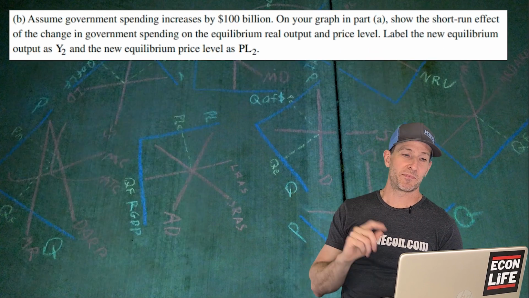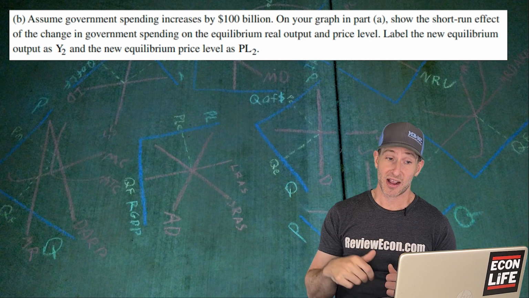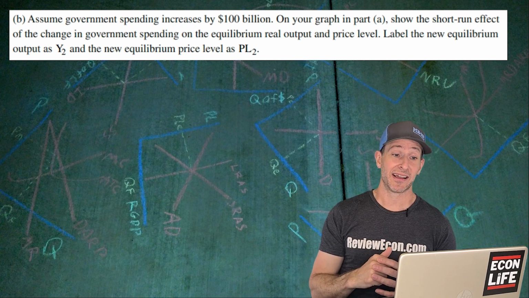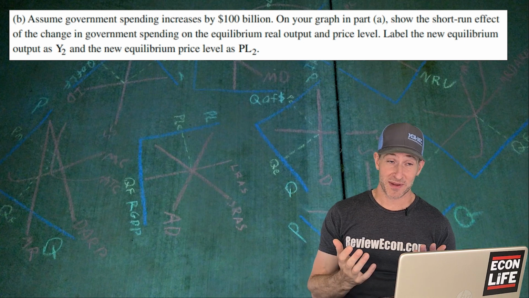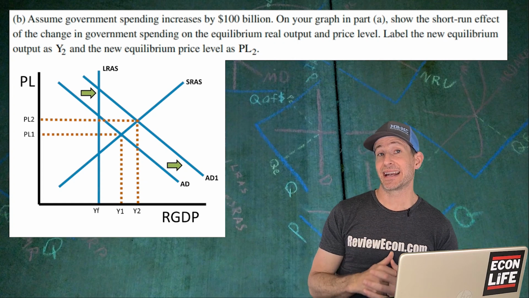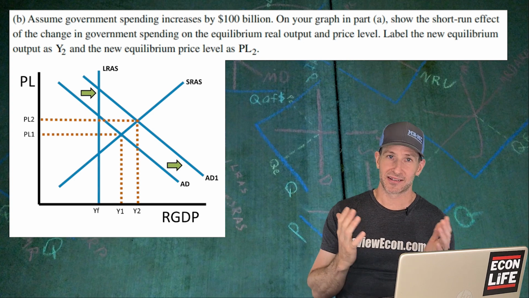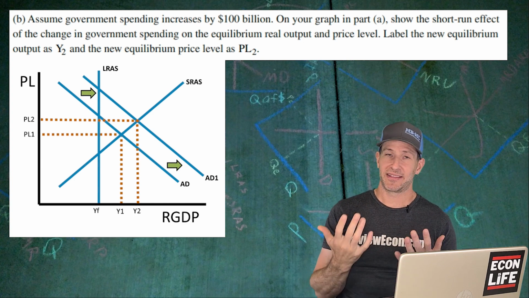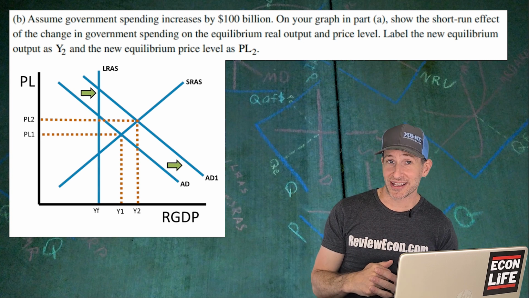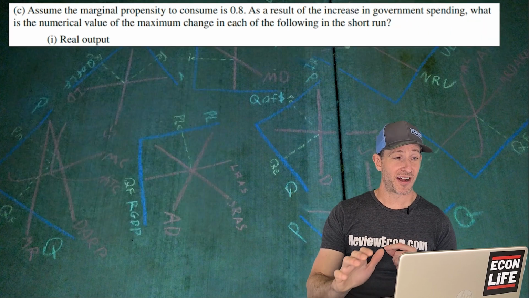Moving on to part B, we're going to assume that the government increases spending by $100 billion. We're going to show the impact on that graph we just drew. So an increase in government spending is actually going to shift that aggregate demand curve to the right, making that inflationary gap larger. I hope you didn't get tricked. Yeah, the government's action is actually making the inflationary gap bigger or worse, and so it was not closing the gap as maybe you might have thought it should. So here we go. Moving on to C.